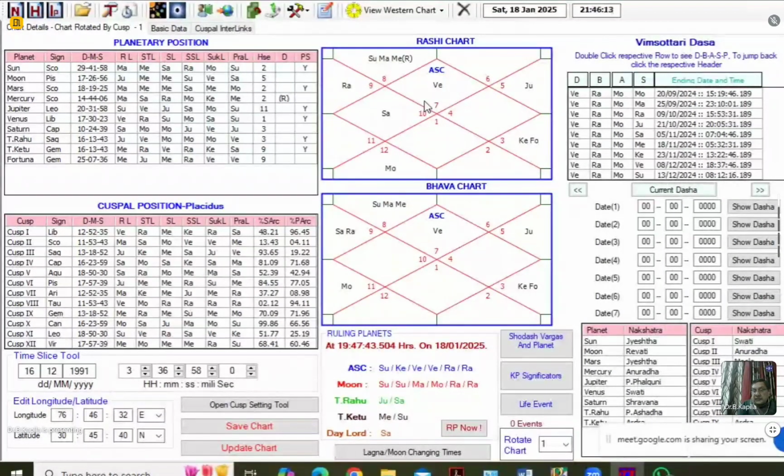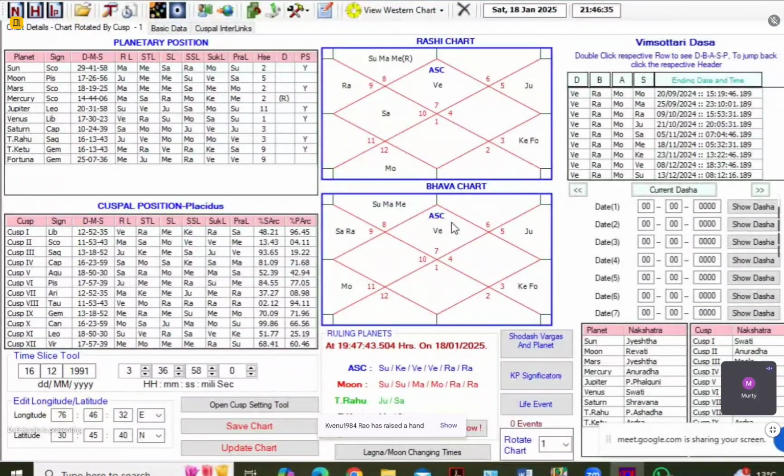Yes, somebody was asking a question. Yes, sir. When we are talking about the seventh house and the fourth house, is this the bhava or the cusp sign? See, I am talking of the Rashi chart, not the Bhava chart.